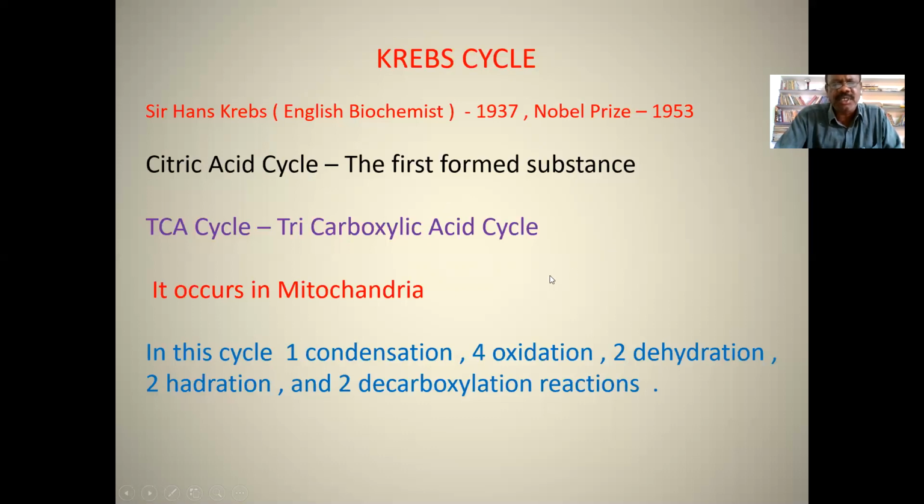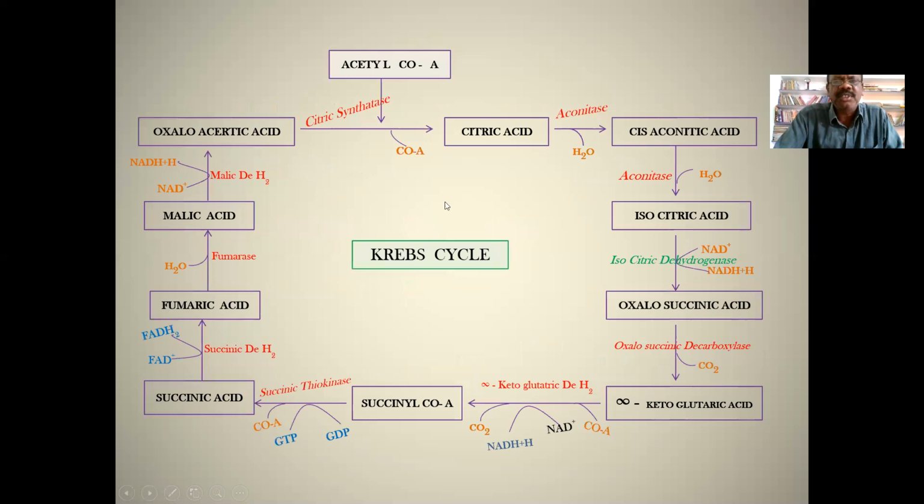In this cycle, 10 reactions occur: condensation reaction, oxidation reactions, dehydration and hydration reactions, and decarboxylation reactions. This is the Krebs cycle, or a chart of the Krebs cycle.